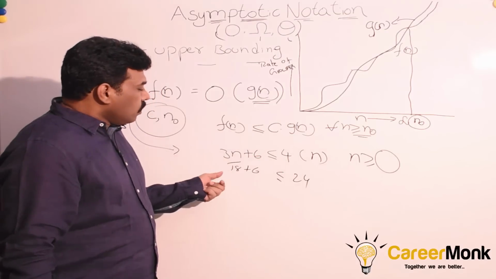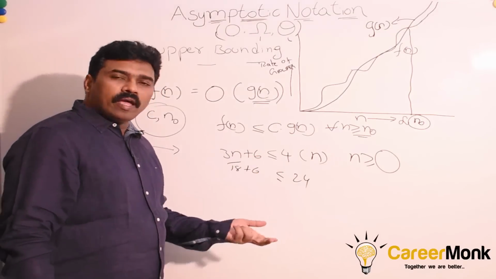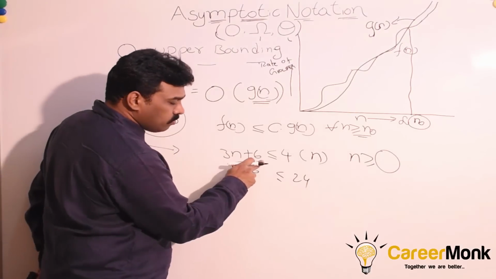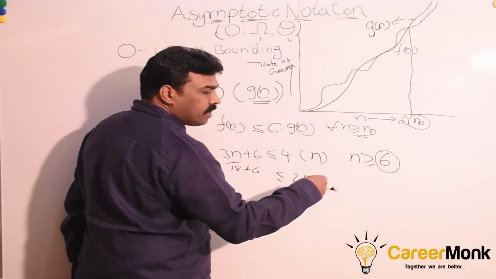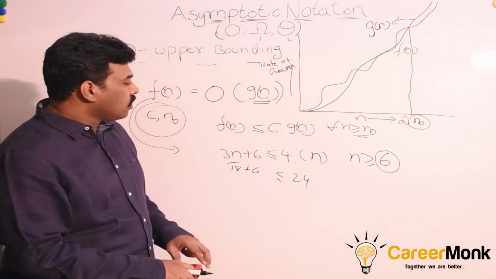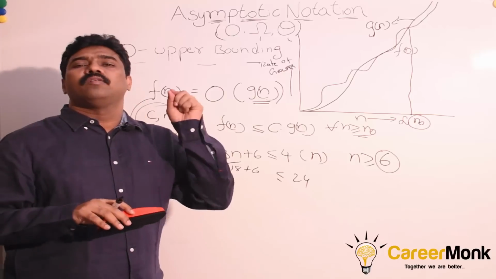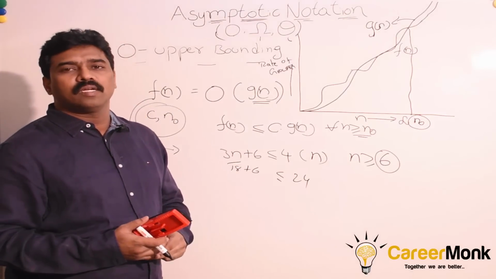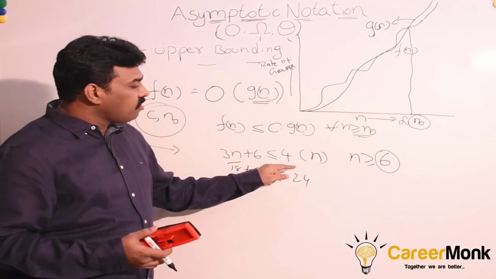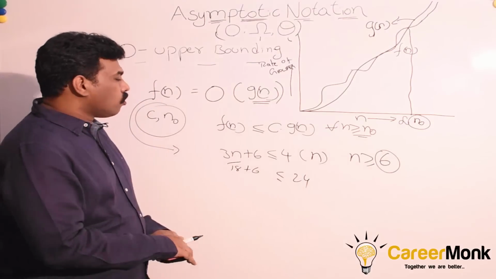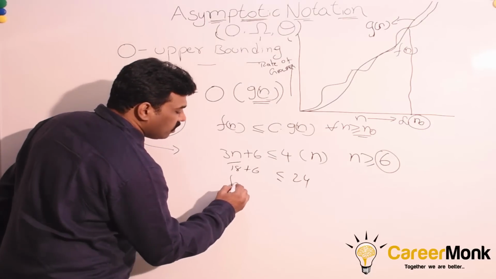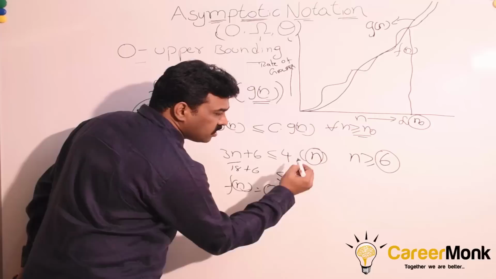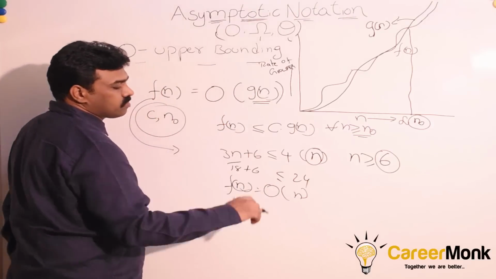Clear? So now you can put n is equal to 5 or 6 or 7, it doesn't matter. Once n is greater than or equal to 6, this condition is satisfied for every value of n. You can take n is equal to 7, 10, 20, 100, 2000, that doesn't matter. For every value of n, it is satisfied. So because of this, since g of n is in terms of n, we can say f of n is equal to big O of n.